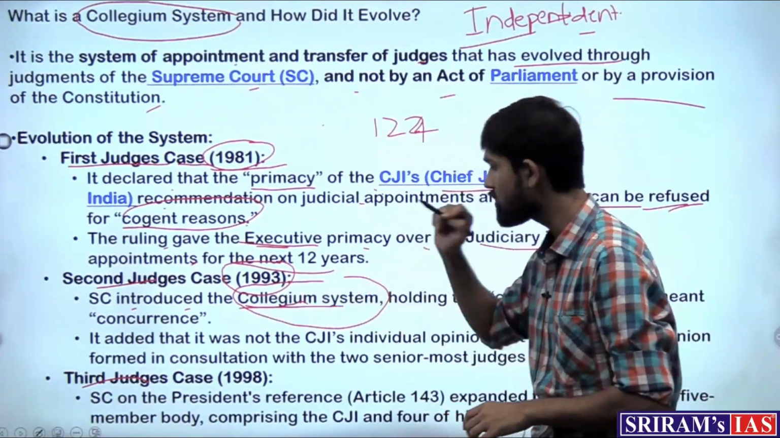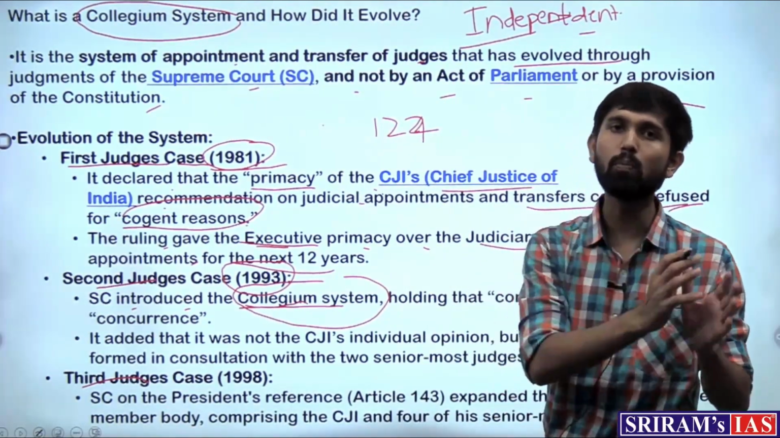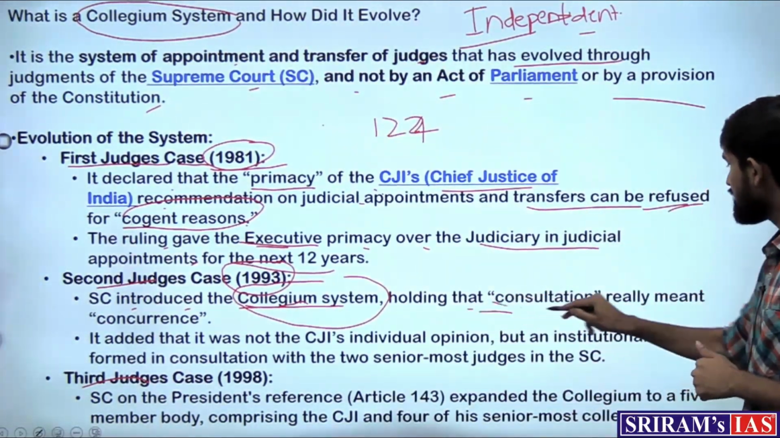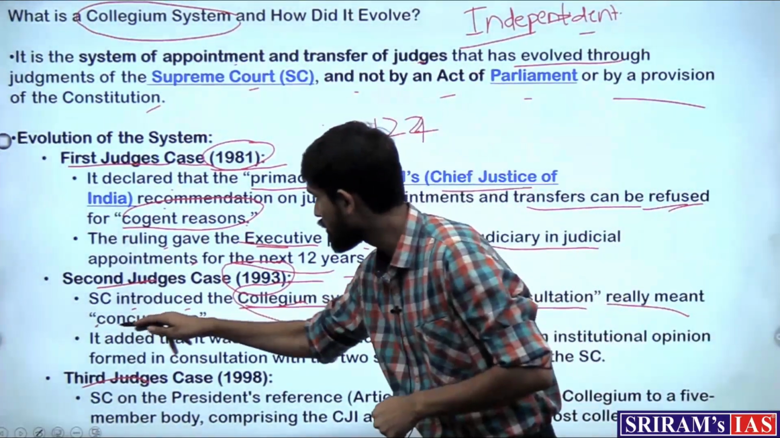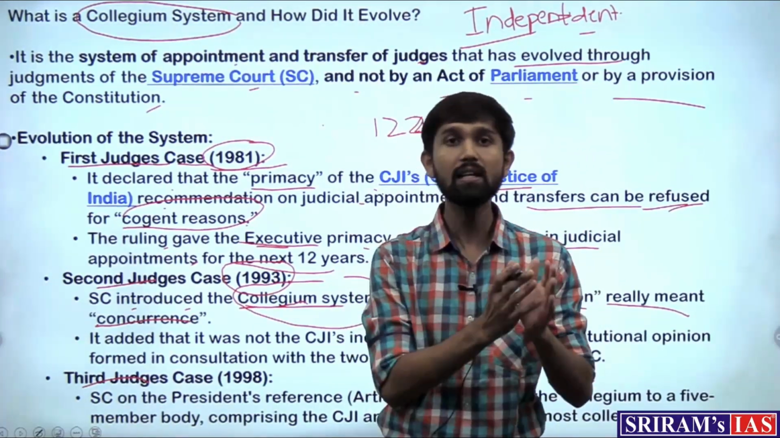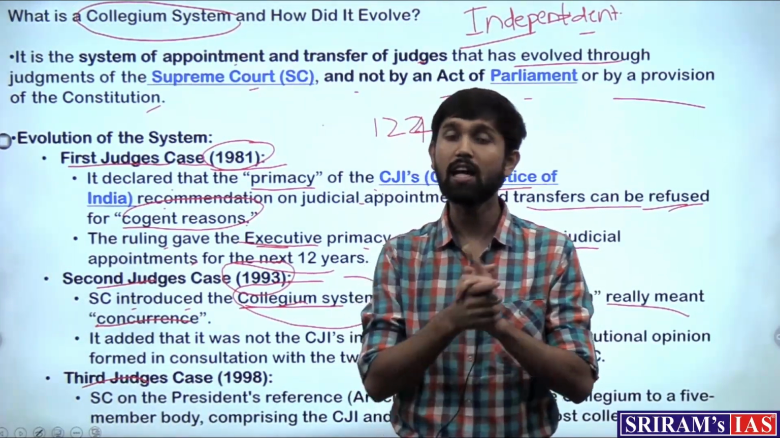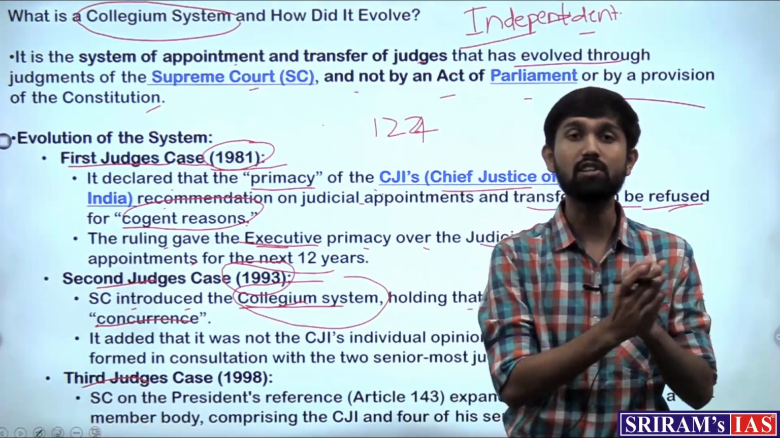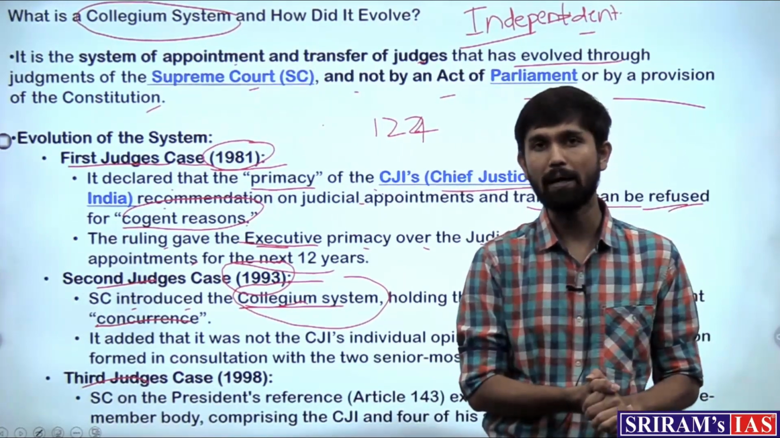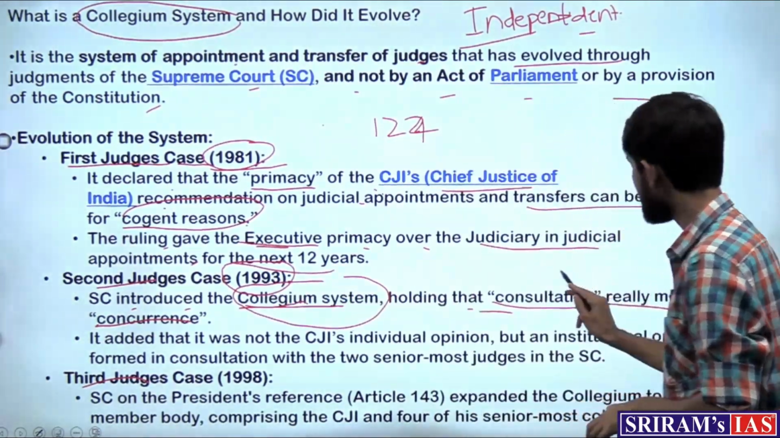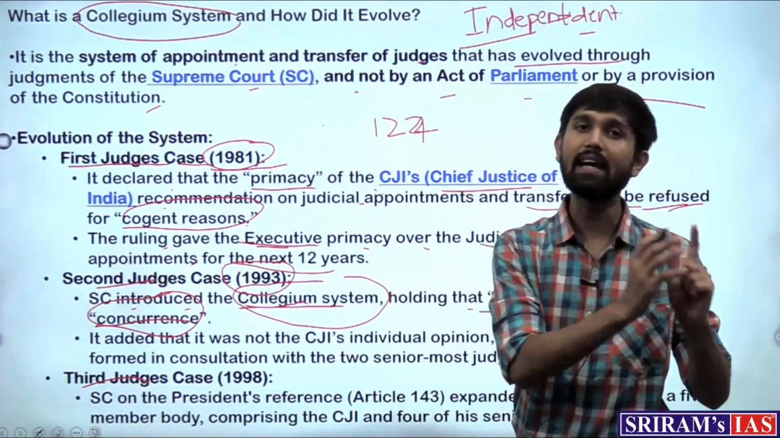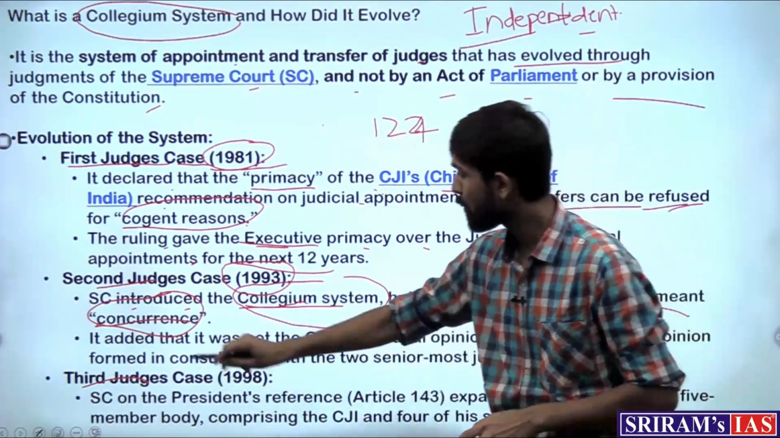This group was named the collegium system, where a group of judges from the Supreme Court will decide on their names. The court held that consultation really meant concurrence, which essentially means that when we say the appointment should be done in consultation with the Supreme Court judges, this consultation is compulsory and the decision these judges give should be abided by. So the word consultation should be interpreted as concurrence, which means their acceptance of the names should be mandatory.